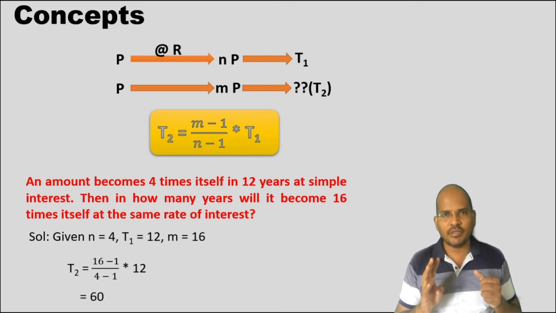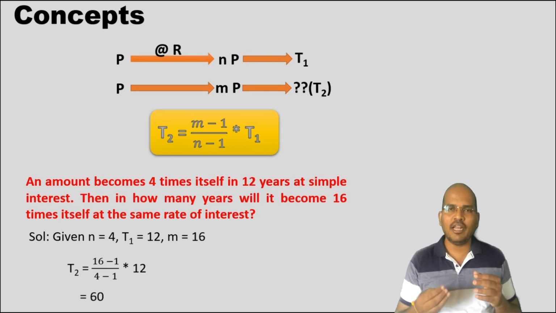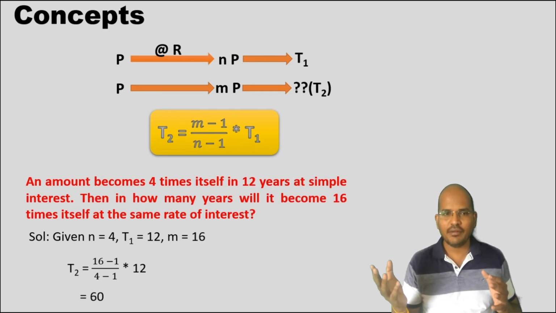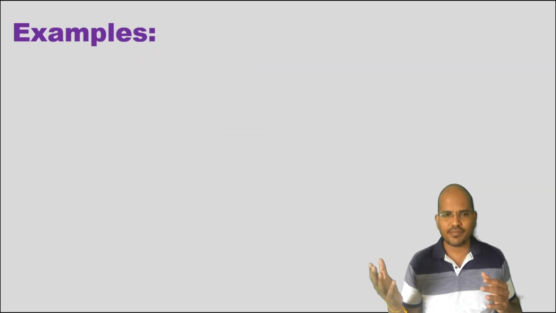So you have 4 terms here. Out of these 4 terms, any 3 will be given to you, and you can plug in the values there and get the outputs. As simple as that. Clear with that? Now let us see some small examples.